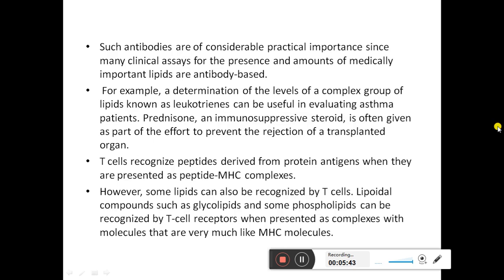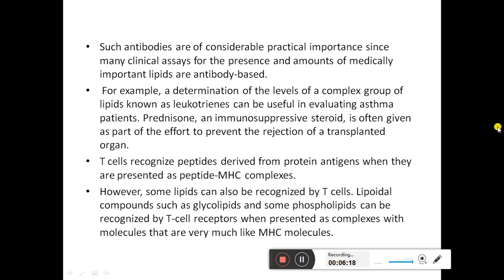Such antibodies are of considerable practical importance since many clinical assays for the presence and amounts of medically important lipids are antibody-based. For example, a determination of the level of a complex group of lipids known as leukotrienes can be useful in evaluating asthma patients. Prednisone, an immunosuppressive steroid, is often given as part of the effort to prevent the rejection of transplanted organs.